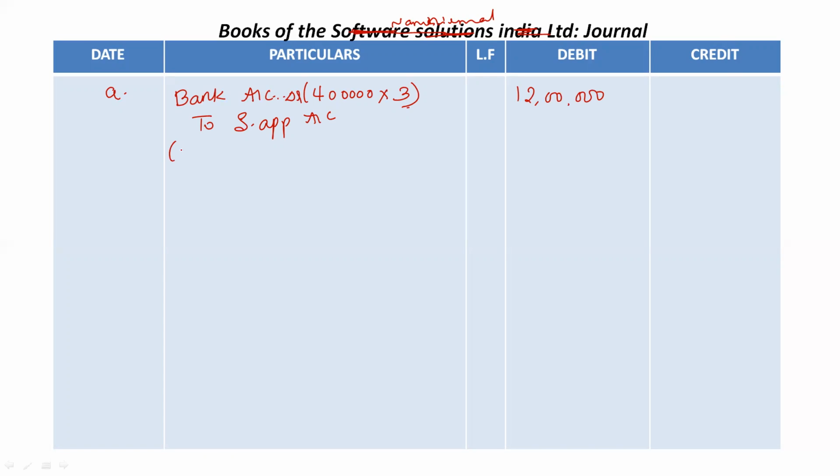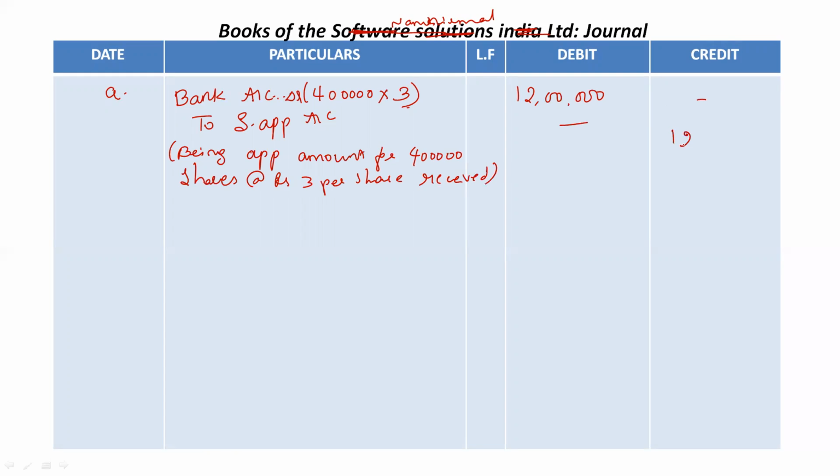First entry in application process is bank account debit to share application account. You can write the narration being application amount for 4 lakh shares at rupees 3 per share received. So you can put the same amount in the credit side also. In total, for 4 lakh shares, company is receiving 3 rupees per share during application. This is the first entry in application process.